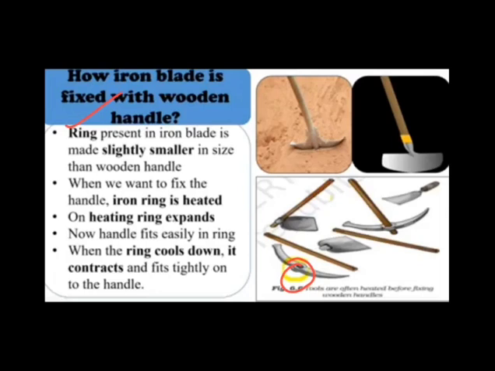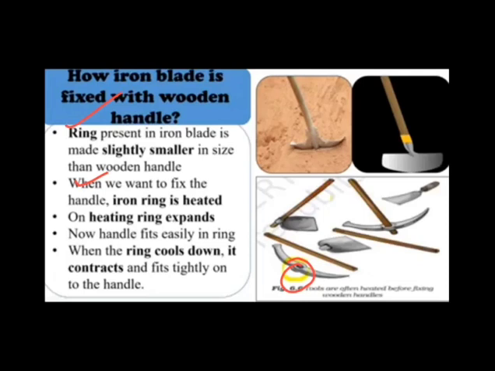When we want to fix the handle, this iron ring is heated. What will happen after heating? On heating, the ring expands, and after expansion the handle will easily fit in the ring.